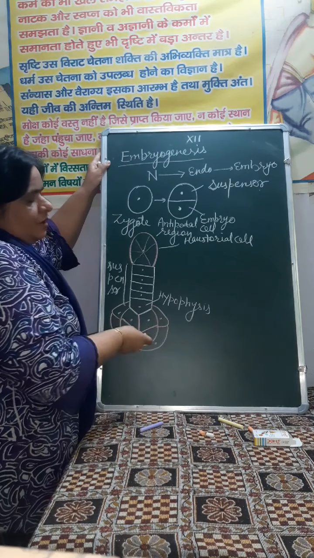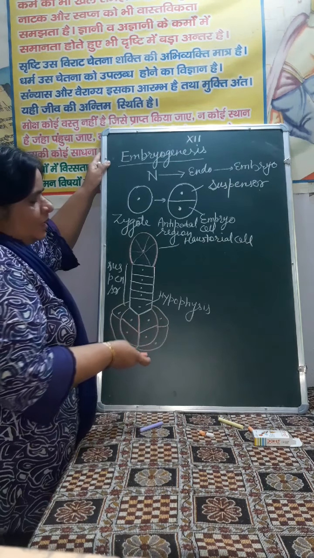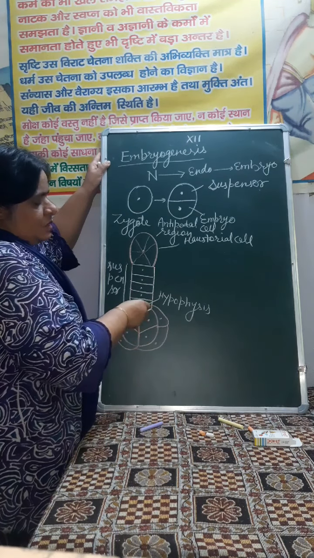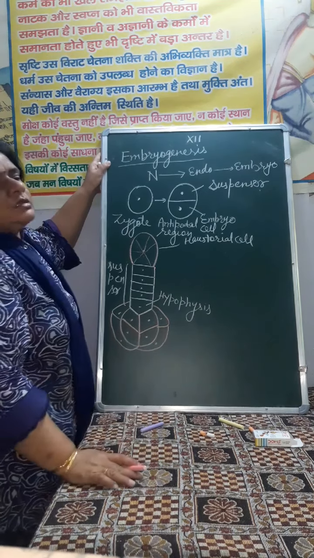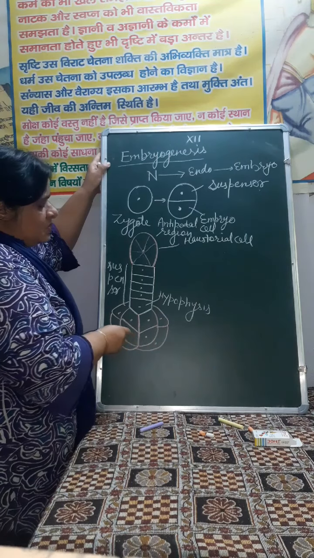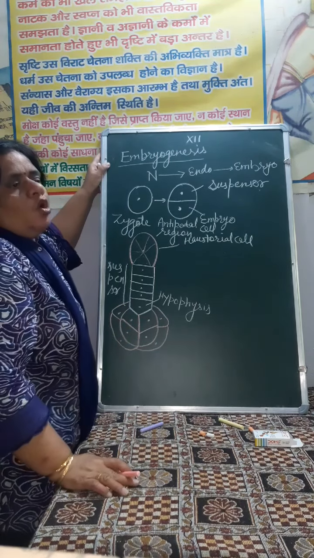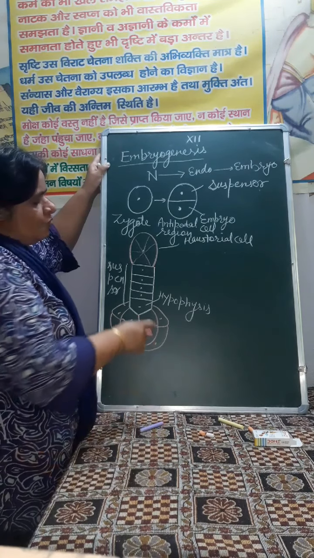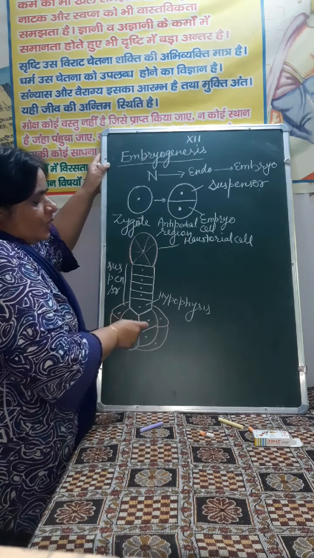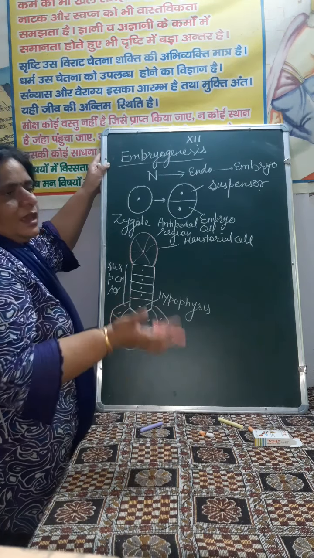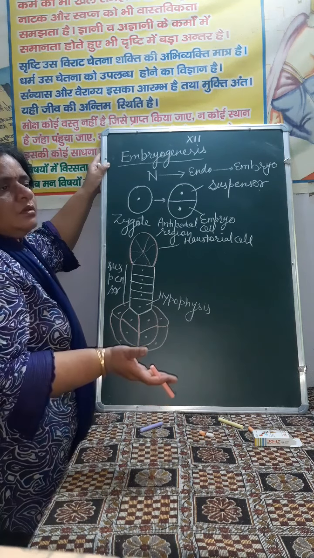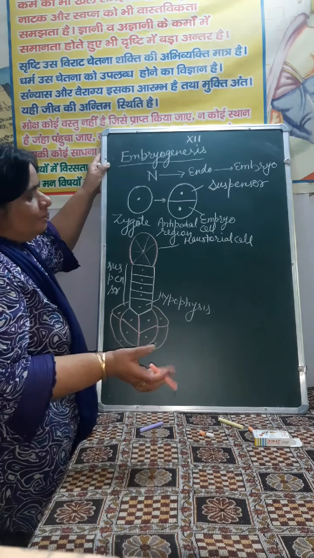The innermost layer is called hypobasal. Hypobasal is adjacent to this suspensor or near the suspensor, and this outer layer is called epibasal. If we talk about this epibasal layer, it gives rise to cotyledon and plumule. And if we talk about this hypobasal layer, it gives rise to, क्या बच गया plumule और cotyledon के बाद, hypocotyl and some portion of root tip.